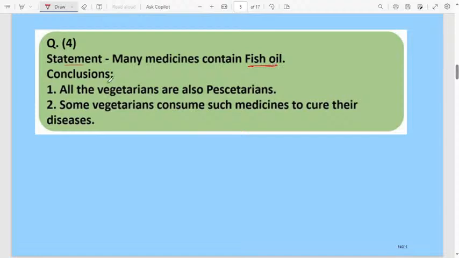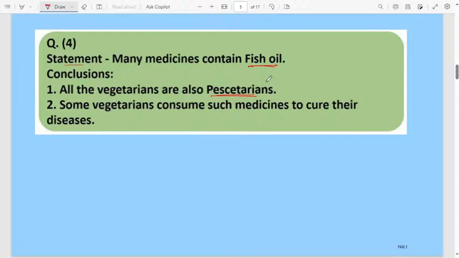Okay, conclusion: all the vegetarians are also pescetarians. Pescetarians means persons who consume fish-like products, maybe like fish oil, we consider them as pescetarians. All vegetarians also? How do we know that?